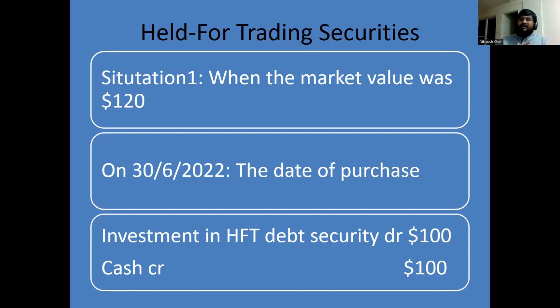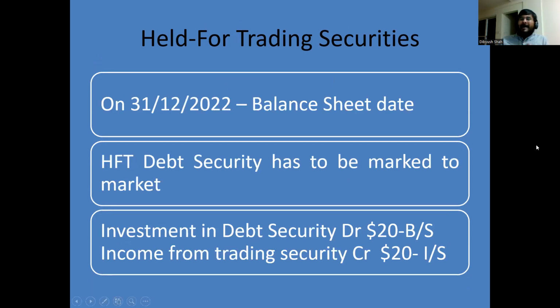On the date of purchase, the investment in HFT debt security is debited for the cost of acquisition, that is $100, and cash has been credited for $100. On the balance sheet date, this debt security has to be marked to market. Now, what is marked to market?